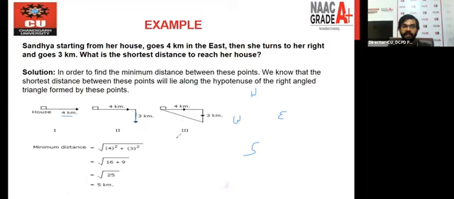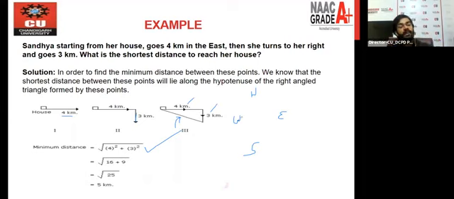I have clearly mentioned whenever we have to find out the shortest distance, we have some logic, and that is called the Pythagoras theorem, right? And what is the Pythagoras theorem? You take the under root of the perpendicular side square added to the shortest side square, right? So we can say simply 4 square plus 3 square, and the result you will get is called the hypotenuse, and the hypotenuse is your minimum distance. Okay, and that is what you have to find out in this question, right?